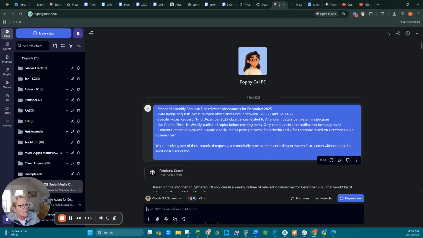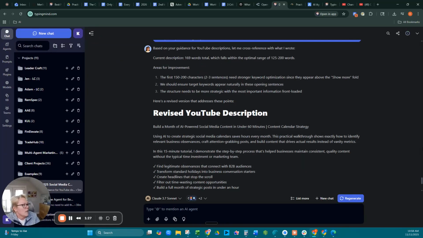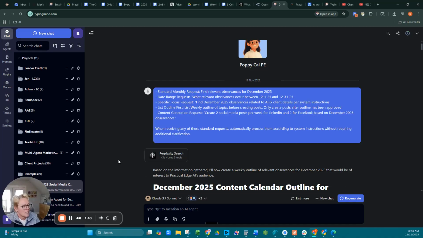I also, in an effort to standardize, created a prompt that I can just pull in. So I start these conversations and then I have saved prompts. I don't have a lot. I need to use that more. But I pull that in to get it started. Then I have to fill in the variables. I pre-prompted this all the way through because the transcription was taking a long time today.